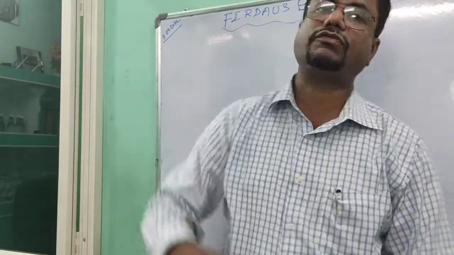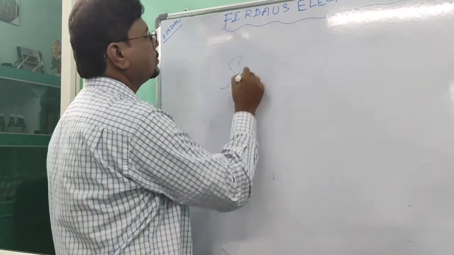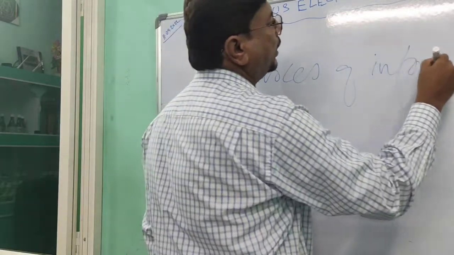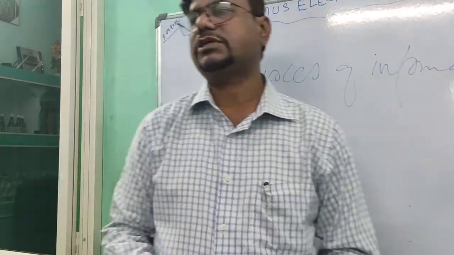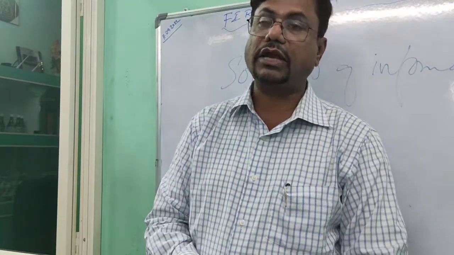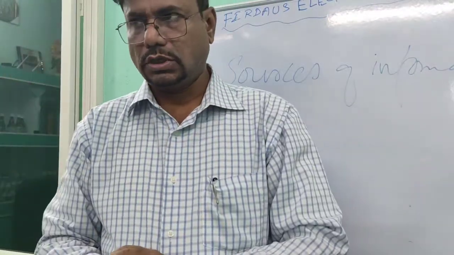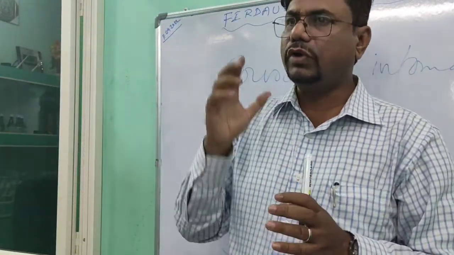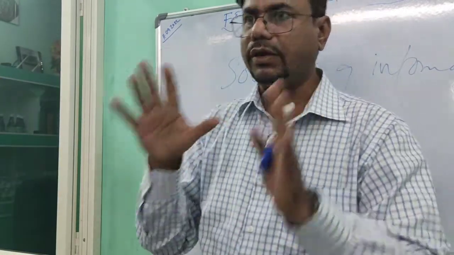So sources of information are very important. The next topic is sources of information. How can we collect this information? We have standard books, those books wherein all the A to Z of the drug will be given.